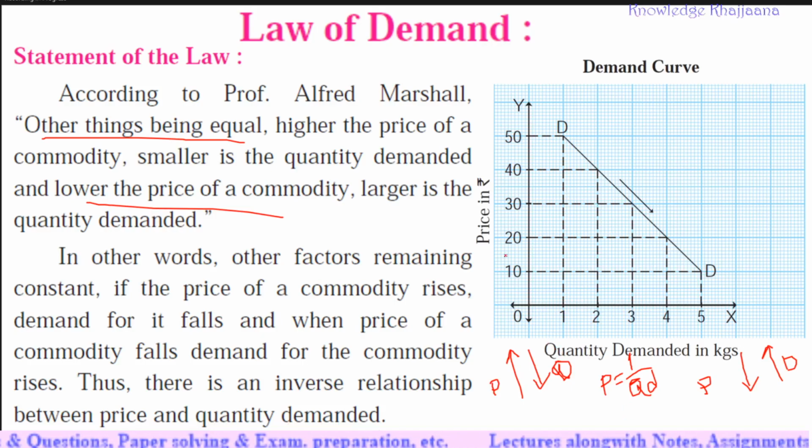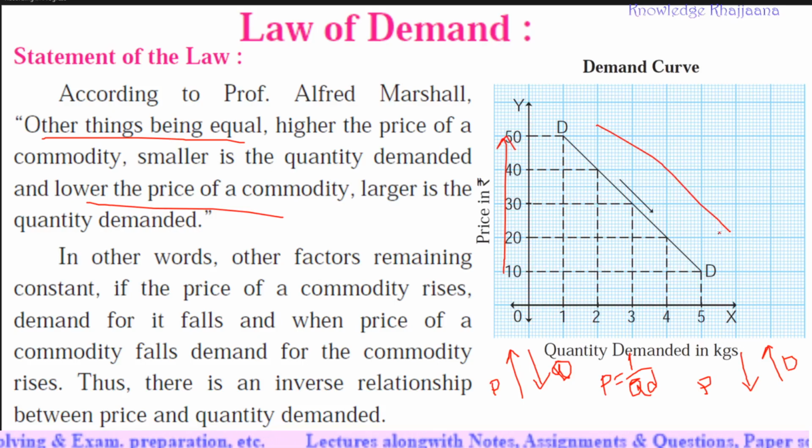See, this is a graph, this is a demand curve. What is shown on the x-axis? The quantity of the commodity demanded in kgs. And what is shown on the y-axis? Prices. With the increase in the prices, what is happening? The demand for the commodity is declining. We'll see this later in detail. With the increase in the price, quantity demanded decreases.